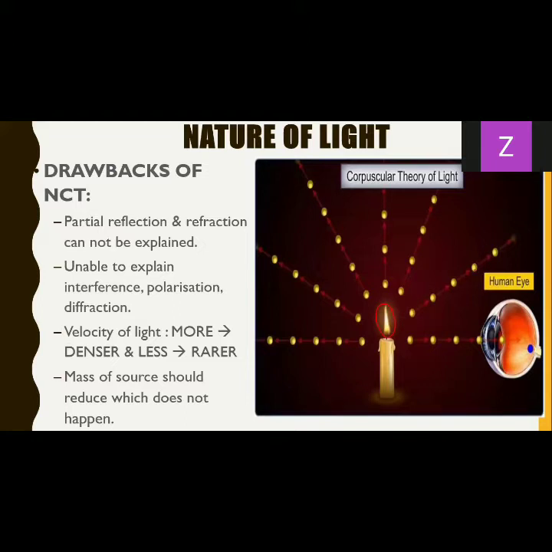We assumed that they are weightless, but since they are particles, they will have some mass, maybe very small. So every time light comes out of this lamp, a little mass should reduce. But does that happen in real life? No. This means the assumption of corpuscles is wrong, that light is not made up of particles as we were thinking.